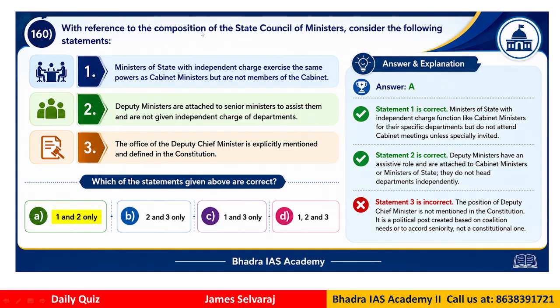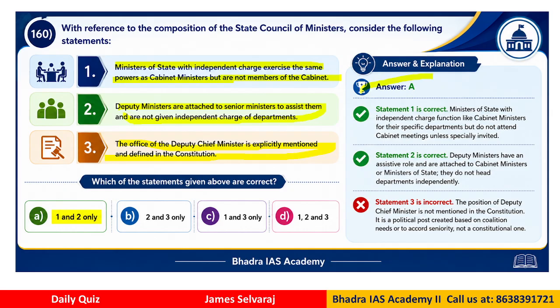Question number 160. With reference to the composition of the State Council of Ministers, consider the following statements, right? The ministers of state with independent charge exercise the same power as the cabinet ministers, but are not members of the cabinet. The deputy ministers are attached to senior ministers to assist them and are not given independent charge of departments. The office of the deputy chief minister is explicitly mentioned and defined in the constitution. So which statements are correct?